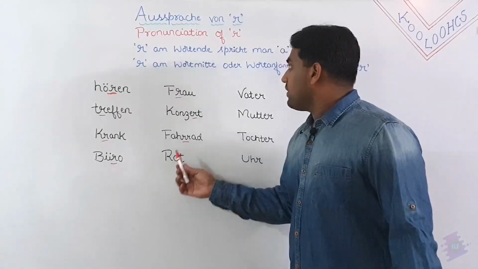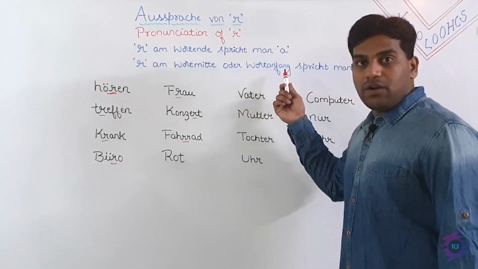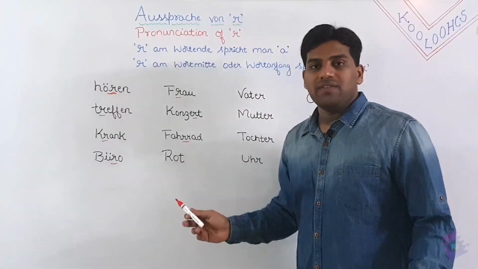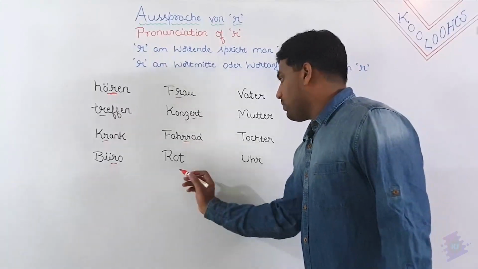And next, in the beginning of a word, the letter R, if it is in the beginning of a word, that is rot. Rot means red. Rot. You still pronounce it.